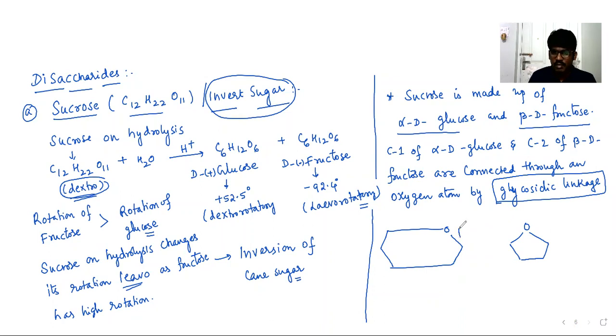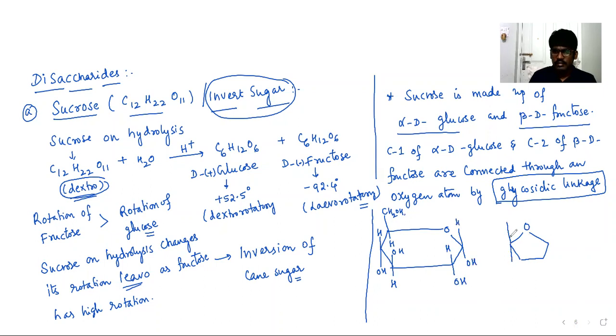So this is the first carbon, second, third, fourth, connected with fifth and sixth. H, CH2OH, OH, H, H, OH, OH, H. Alpha D glucopyranose.